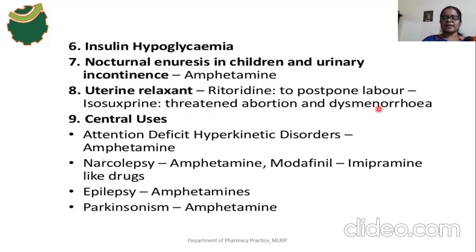And dysmenorrhea means painful menstruation. Okay, so this painful menstruation is relieved by isoxsuprine, because isoxsuprine has a relaxant effect.